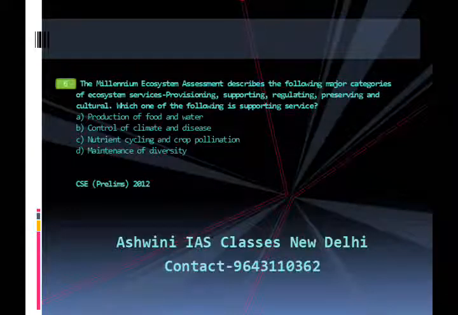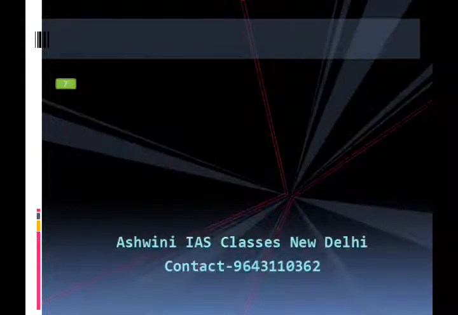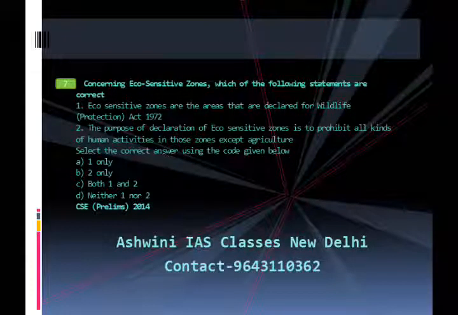Now let us move to question number 7. Concerning eco-sensitive zones, which of the following statements are correct? First, eco-sensitive zones are the areas that are declared under the Wildlife Protection Act 1972. Second, the purpose of declaration of eco-sensitive zones is to prohibit all kinds of human activities in these zones except agriculture. Select the correct answer using the code given below.